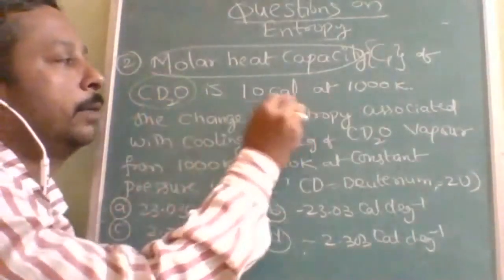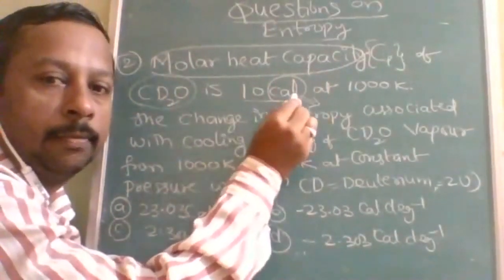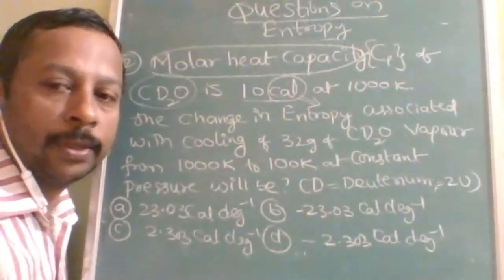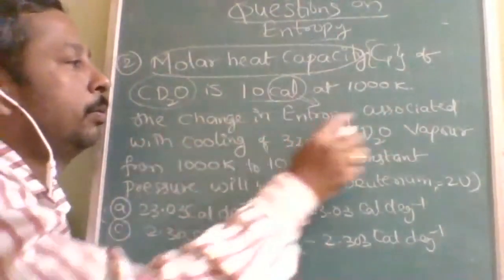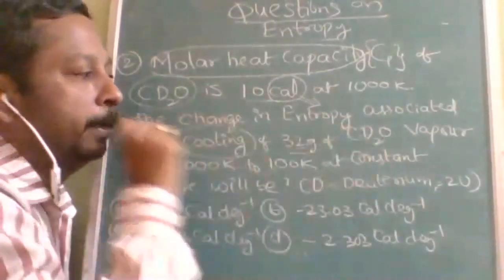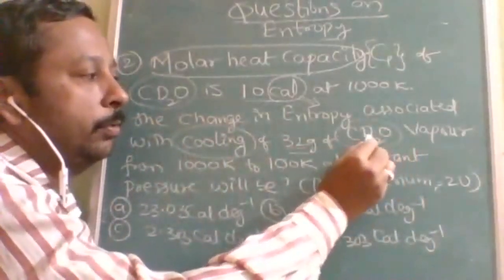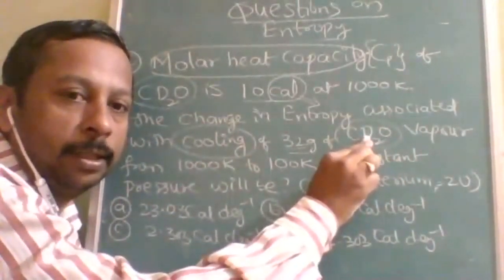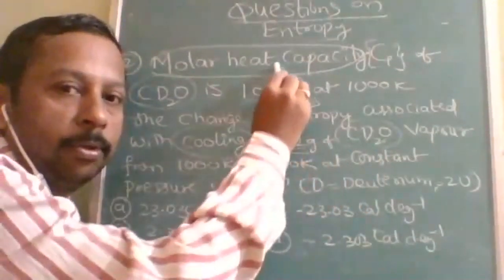One more thing you have to make sure of is that here the values are in calories. Once you change the units to calories, there is a change in the units of the universal gas constant. And 1000 Kelvin. The change in entropy is associated with cooling of 32 grams. If I use CD2O you will be confused, so take the atomic mass of hydrogen as 1 and deuterium as 2. This makes a difference in calculating the molar heat capacity.